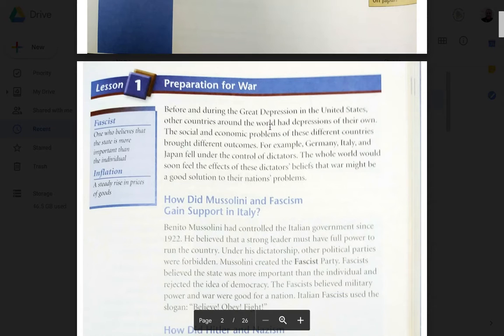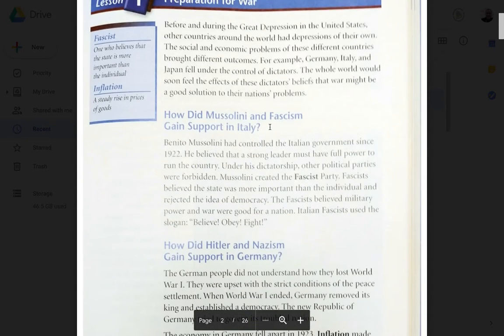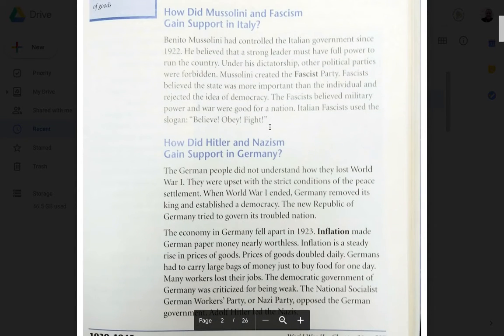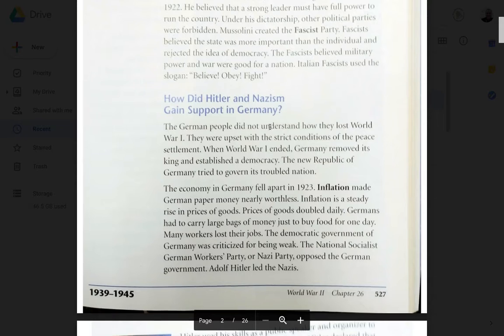The first word is fascist, one who believes that the state is more important than the individual. Inflation, a steady rise in prices of goods. The title of the lesson is Preparation for War. How did Mussolini and Fascism gain support in Italy? How did Hitler and Nazism gain support in Germany?